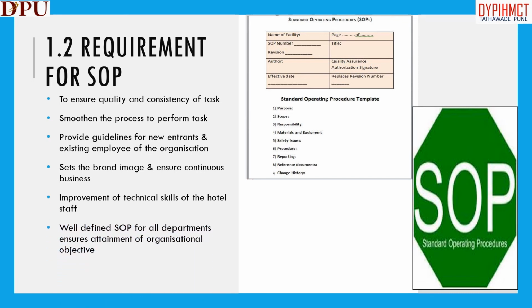It helps in improvement of technical skills of the hotel staff. Also, well-defined SOPs for all departments ensure attainment of organizational objectives.